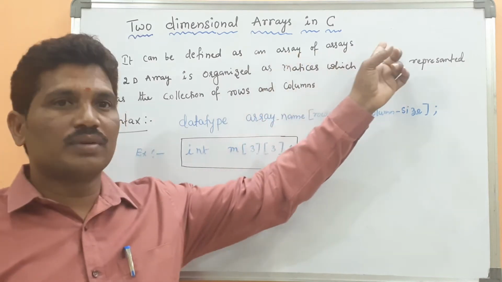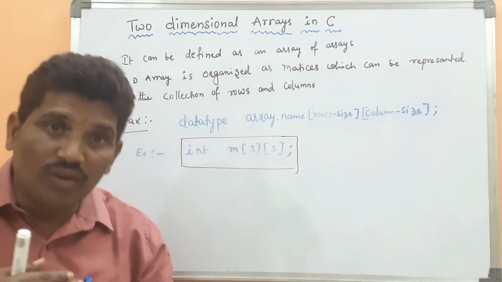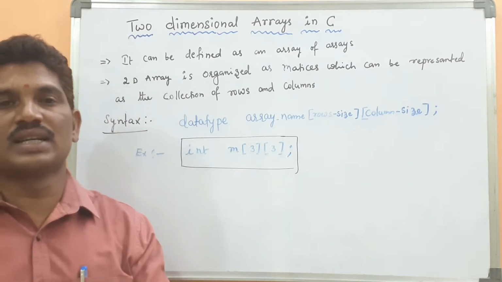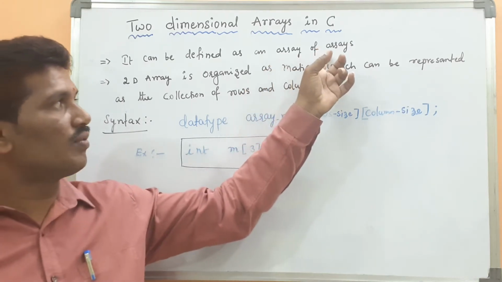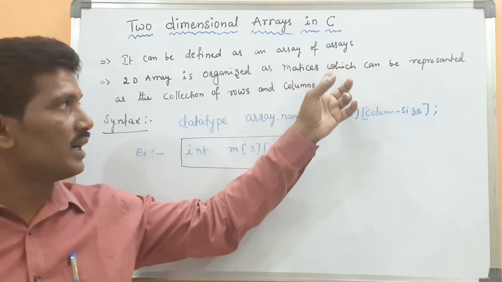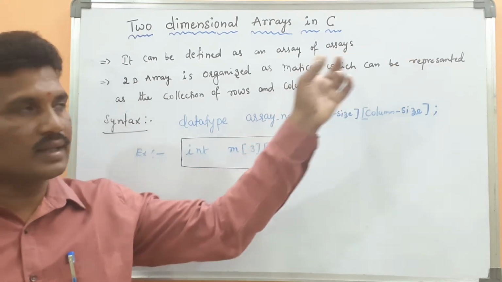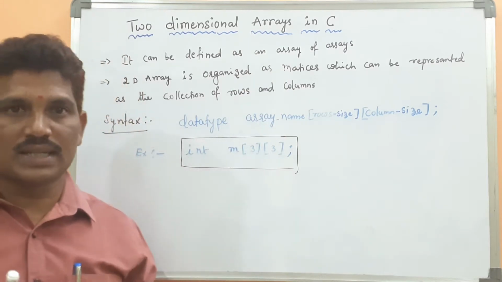An array of single-dimensional arrays, a collection of single-dimensional arrays. The concept called array of arrays is called the two-dimensional array.